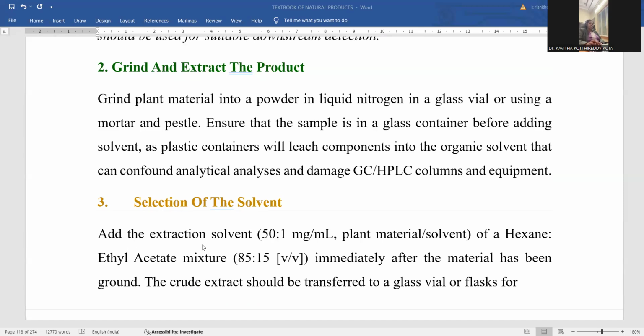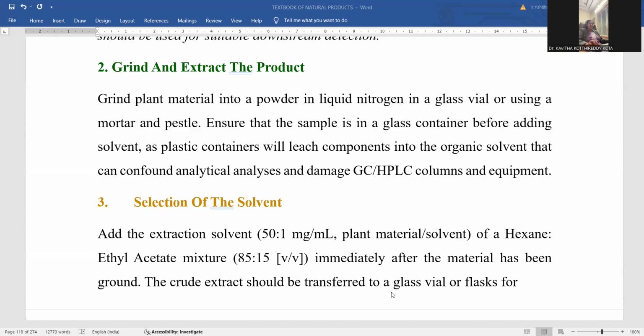So, the extraction solvent is to be taken, and the plant material mixed with the solvent, like a hexane and ethyl acetate mixture, as we already discussed, 85% maximum. A larger proportion of hexane, a non-polar solvent, is to be taken. A minute quantity, 15% of ethyl acetate, is to be added immediately after the material has been ground.